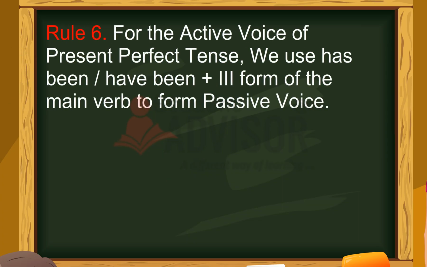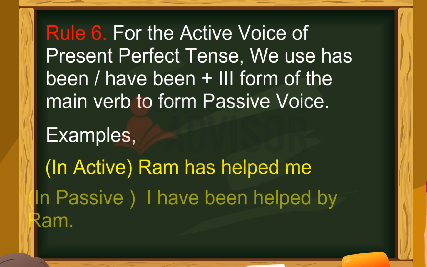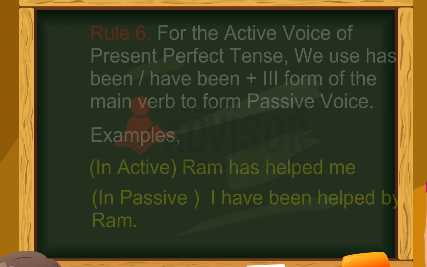Rule 6. For the active voice of present perfect tense, we use has been, have been plus the third form of the main verb to form passive voice. Example, in active, Ram has helped me. In passive, I have been helped by Ram.